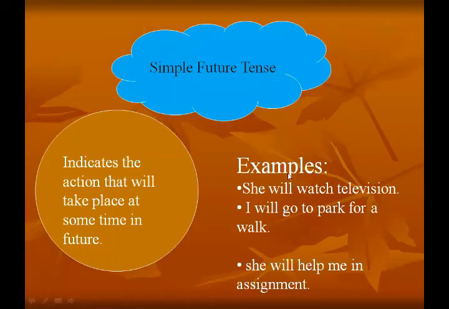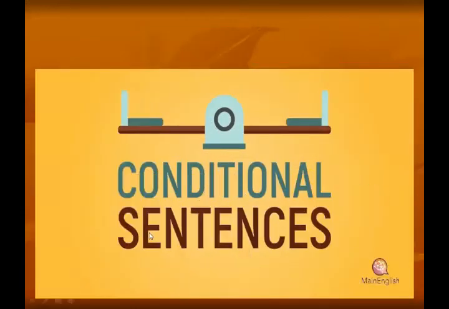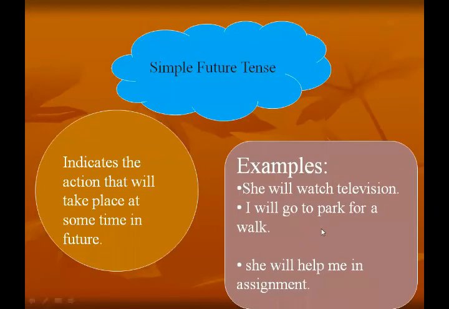Okay, example: she will watch television. Understand? She will watch television means at some time in the future she will watch television. I will go to the park for a walk means in the future you have an idea to move to the park for a walk.